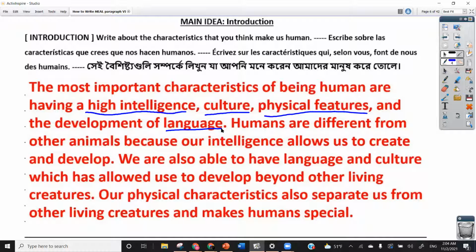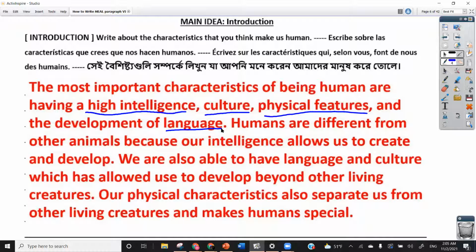If we keep reading further, it mentions that humans are different from other animals because our intelligence allows us to create and develop. Right there in that example, it's explaining why it is important for us to have intelligence. Then the next sentence talks about how we're also able to have language and culture, which has allowed us to develop beyond other living creatures.